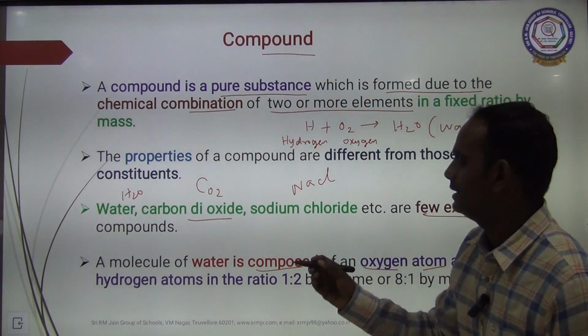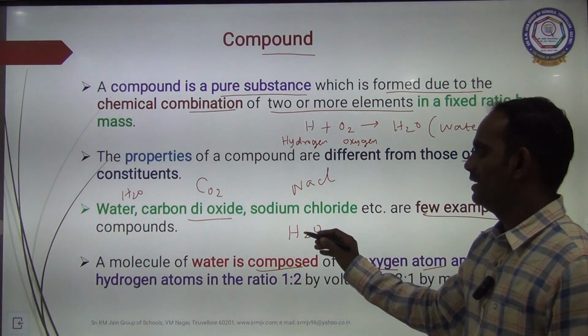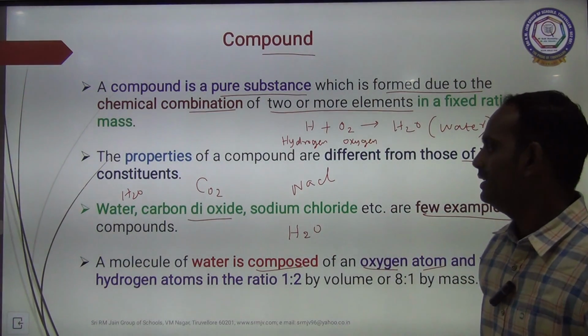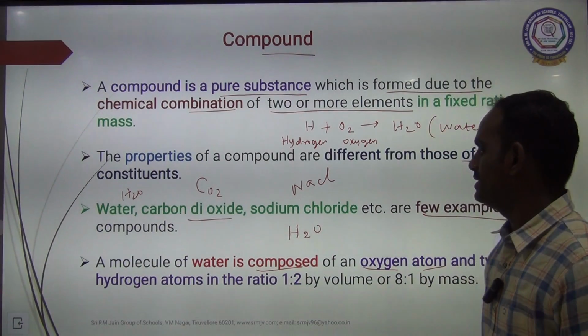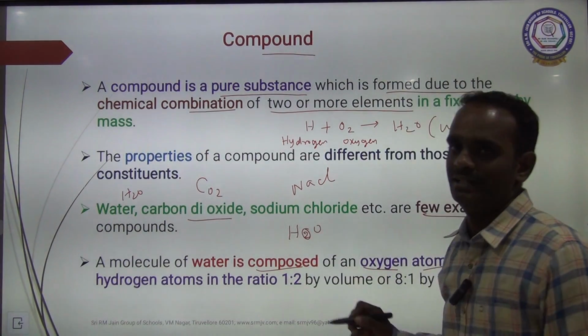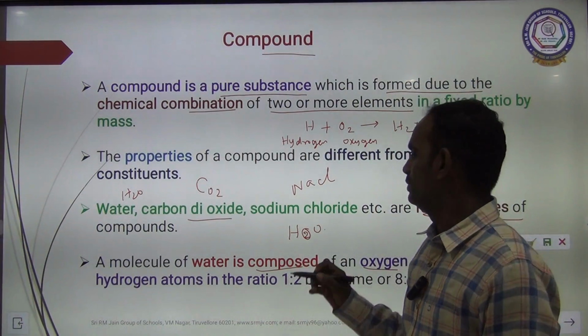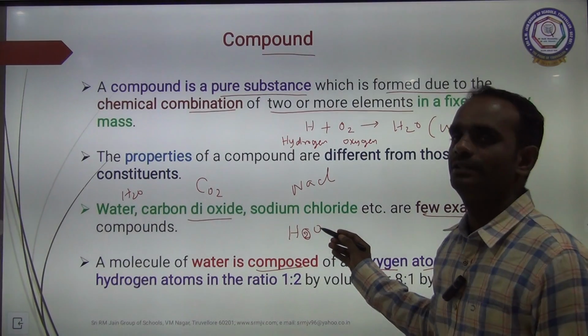I am going to write the formula of water. See here, H2O. How many hydrogen atoms are present here? Very good. Two hydrogen atoms are present here. How many oxygen atoms here? One. Very good. So two hydrogen atoms combine with the oxygen atom.